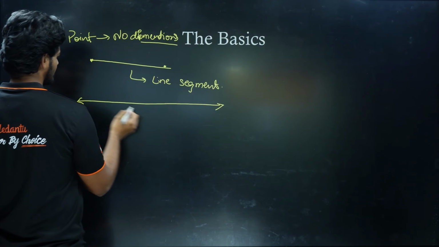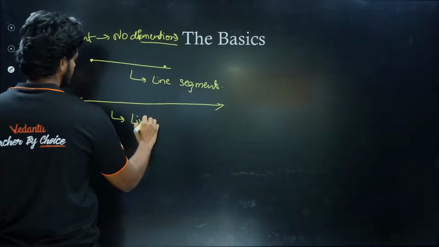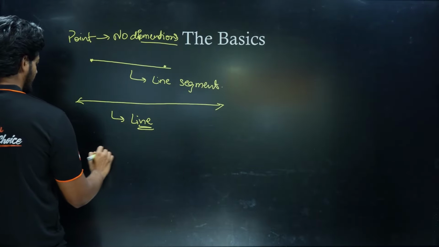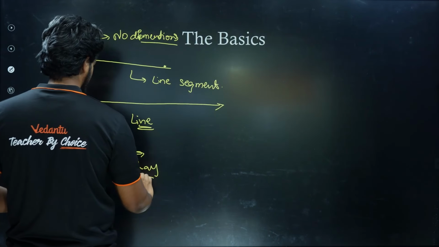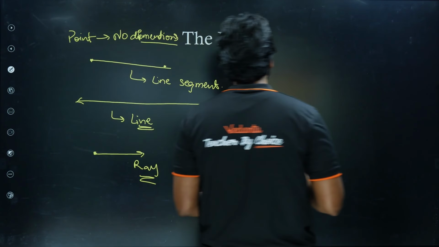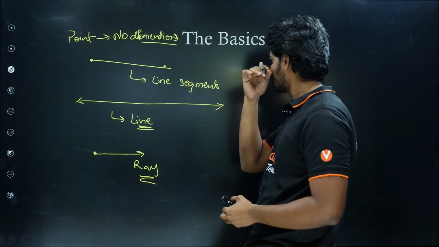So this, which can extend on both sides, is called a line. And if there is only one end point and the other side keeps going, this is called a ray. Sun rays have one origin point and extend towards the other side. So that's the idea of lines.